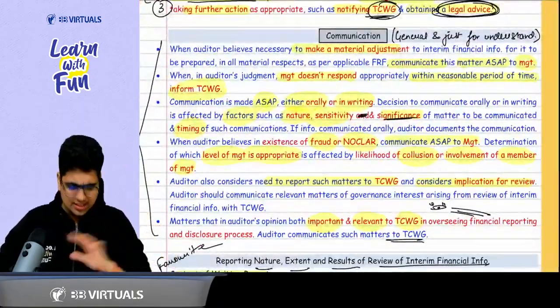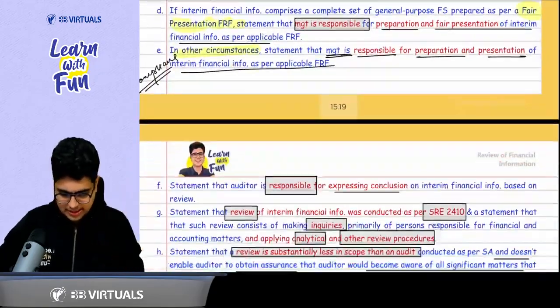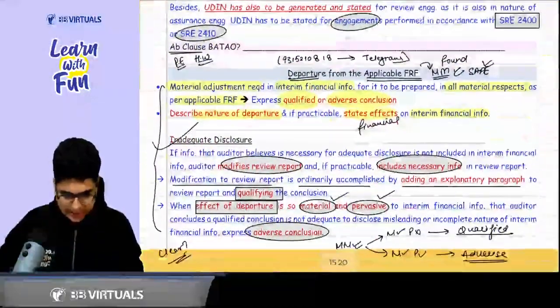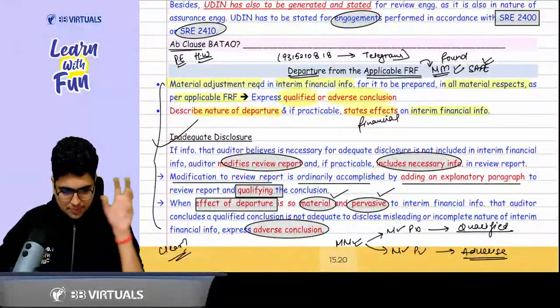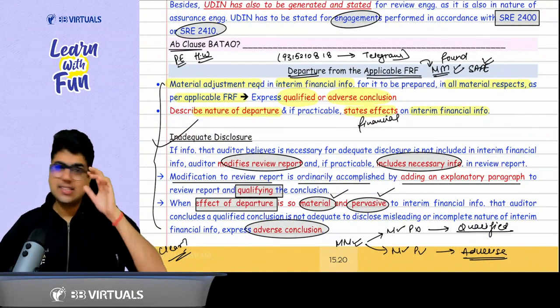Then we discussed the communication part. It is just for your reading, nothing critical here. Then the written report, whatever information is there, again for your reading, nothing critical here. Then we discussed the departure from applicable FRF. These points are the same as your SA 705.